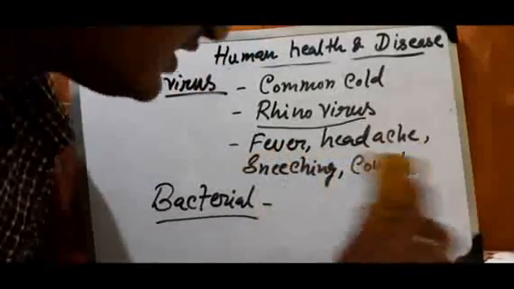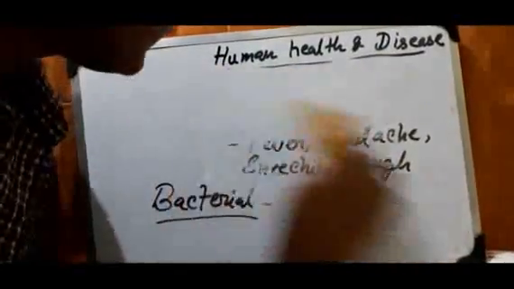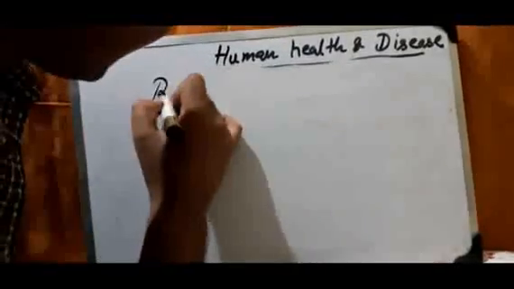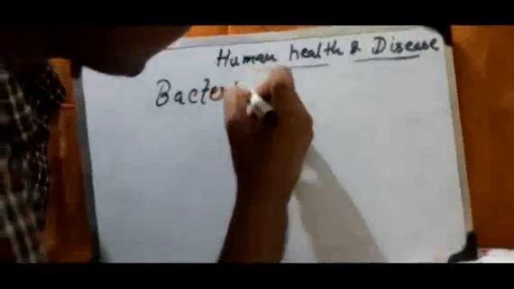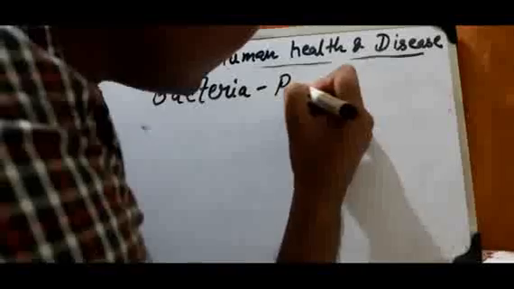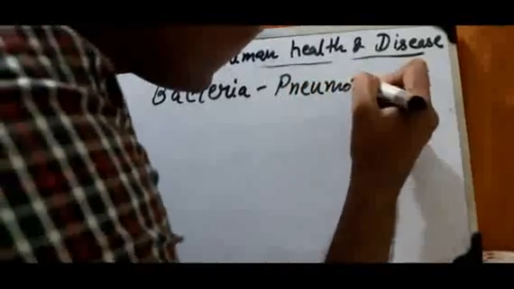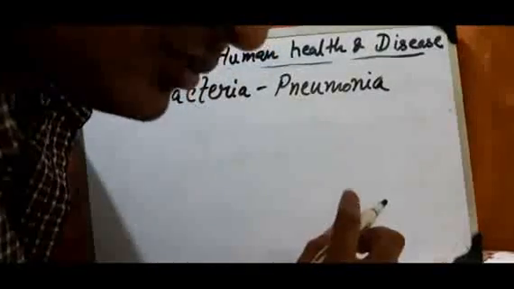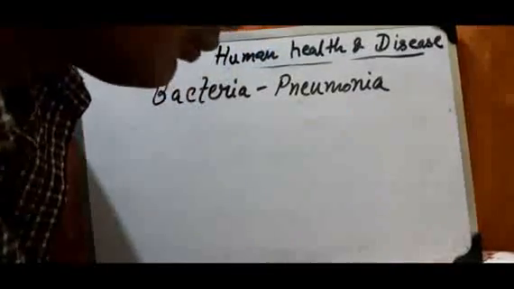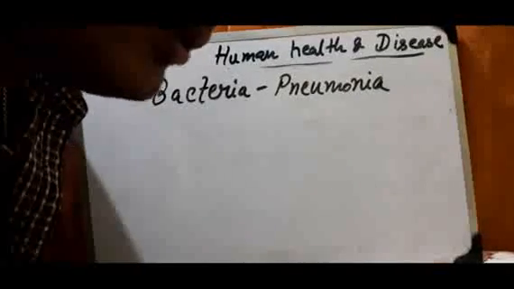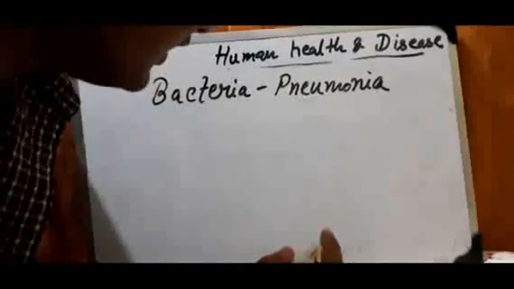Okay, so next, write down bacterial disease, first is pneumonia. Pneumonia, name of the disease. Remember, it is actually one type of fever causing disease transmitted by bacteria.